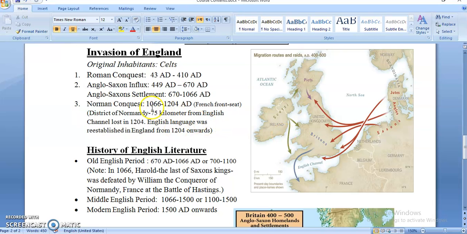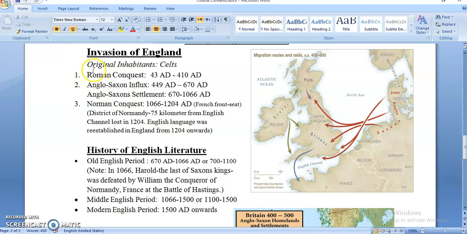So you can say up to this area, everybody spoke French, excepting common masses. Okay, the religious people, the ecclesiastical figures, the clergy, spoke Latin because the language of scripture was Latin. Language of government was French, and common people spoke English. So English was put into obscurity, and French was in the front seat. And again, English language was re-established in England from 1204 onwards.